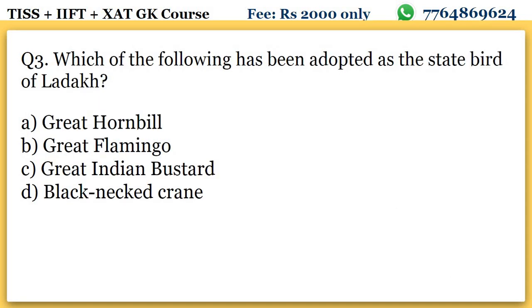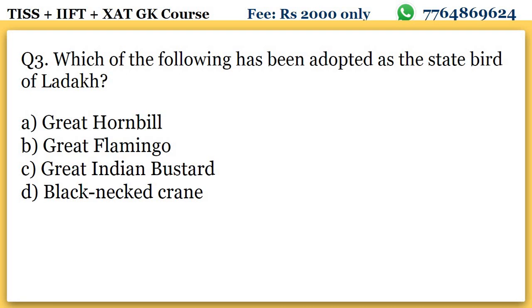Now come to question number 3. It says, which of the following has been adopted as the state bird of Ladakh? It is not talking about the state animal, which is the snow leopard. It is talking about the state bird. A says great hornbill, B says great flamingo, C says great Indian bustard, and D says black-necked crane. So basically the great hornbill is the state animal of 2 extremes of India. One extreme is Kerala, the other one is Arunachal Pradesh.